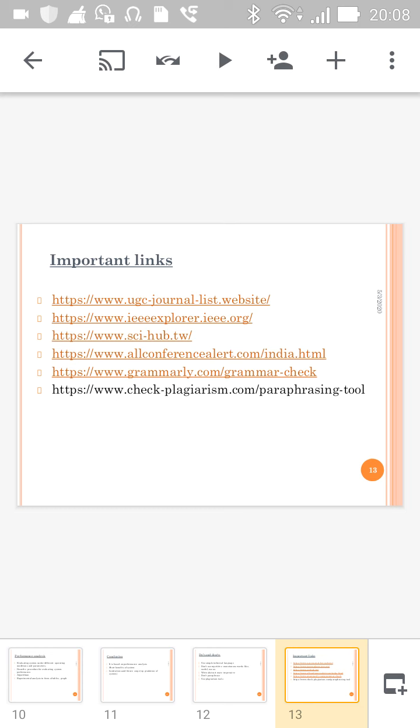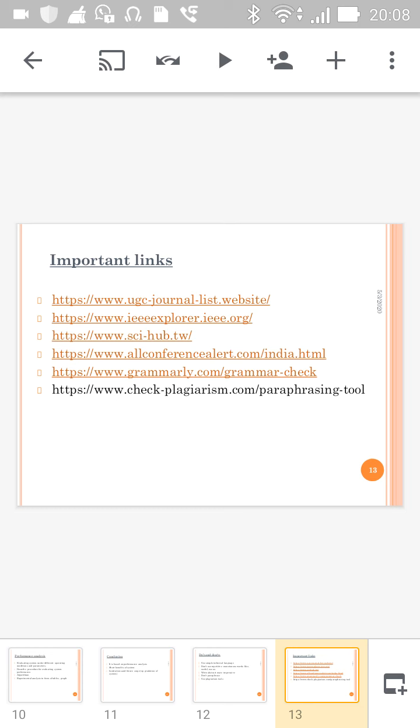Okay. Then after completion of the research, you can go for a conference. All Conference Alert gives you the conferences conducted all over India and other foreign countries. You have to get the information day wise, what the fee structure is for publishing your research paper in that conference, and the template of that research paper. All of this you will get from the allconferencealert site. And the last one is grammarly.com.